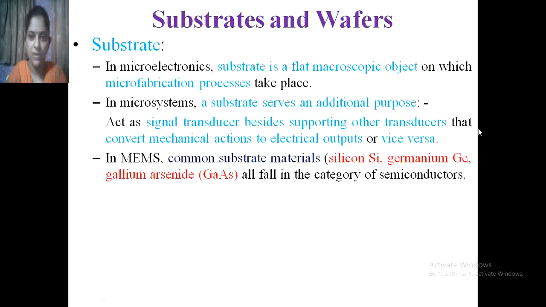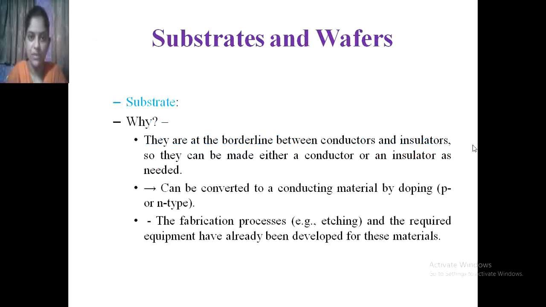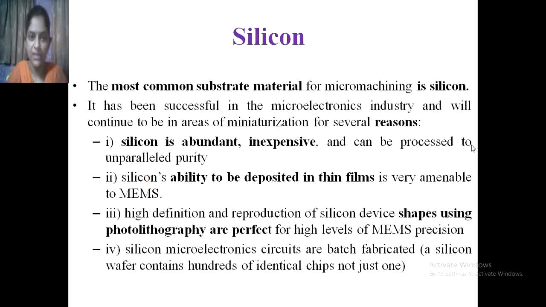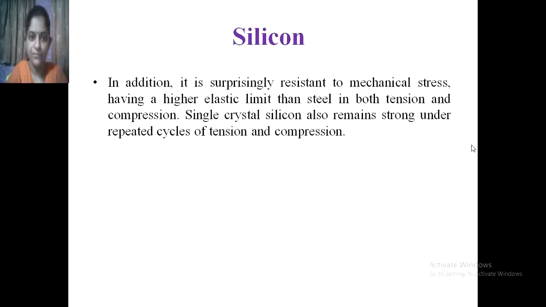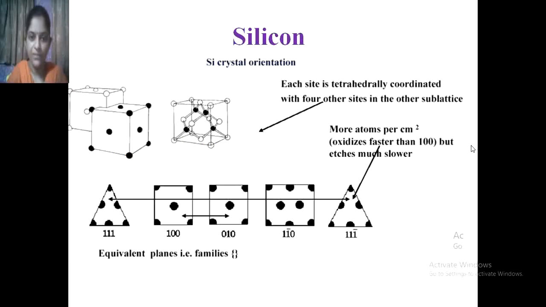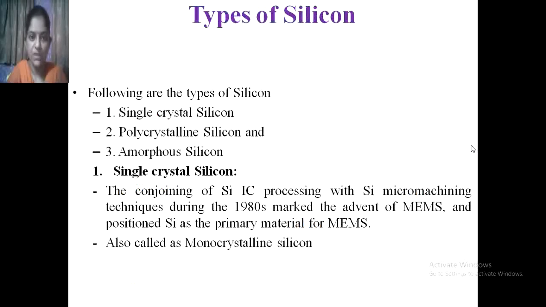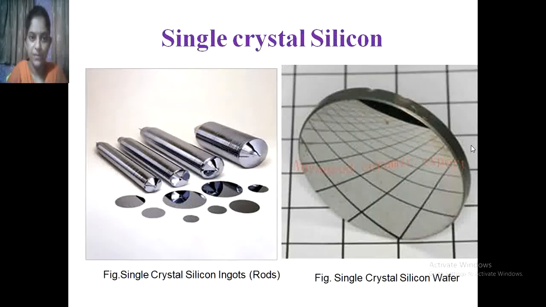So in chapter number 2, up to this session, we have covered substrates and wafers. That means the definition of substrate, definition of wafer, then active substrate materials. Then in silicon, we have covered the crystalline structure. We have seen the silicon wafer manufacturing process. Then we started the types of silicon, and from that we have seen single crystal silicon. So up to this we have covered in the last session.